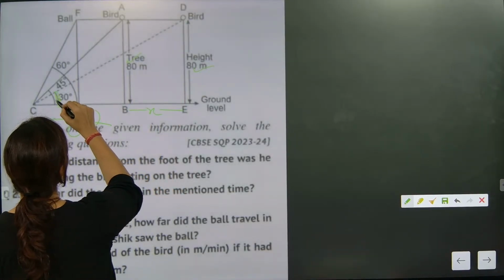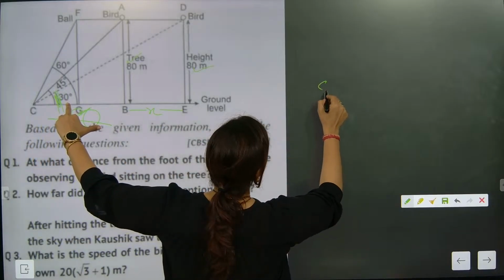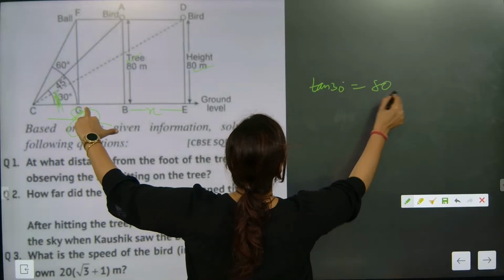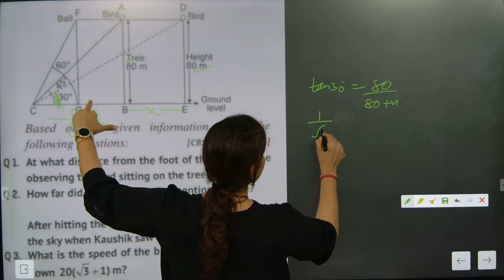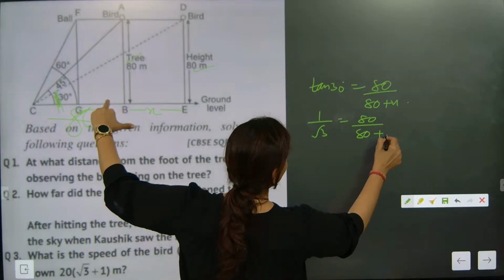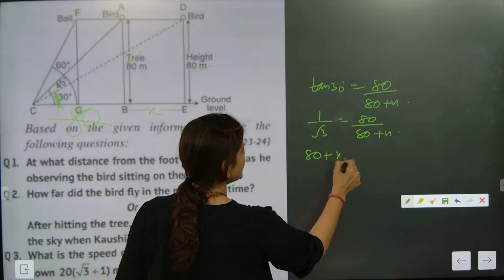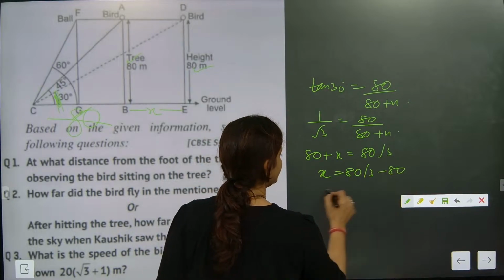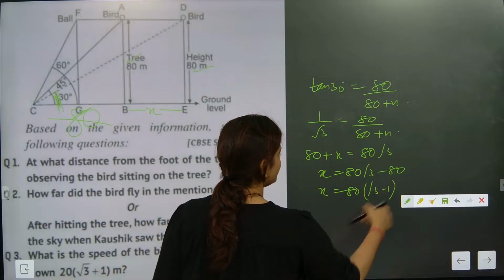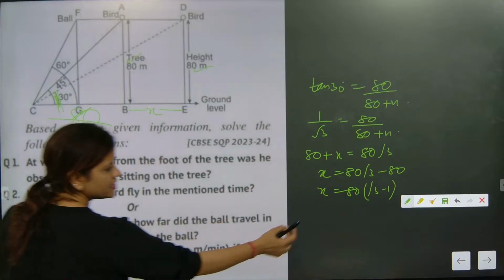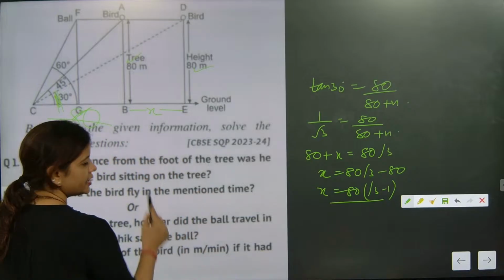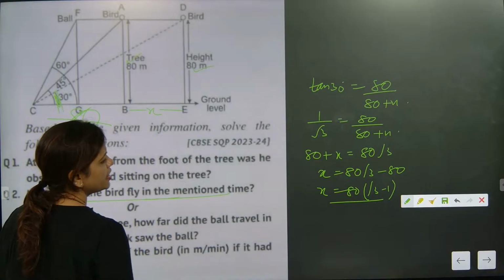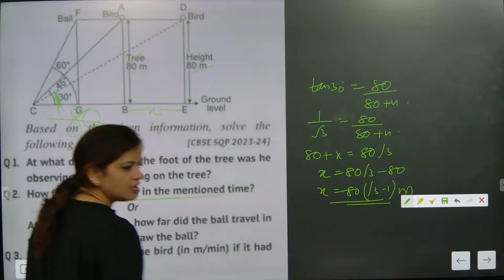Now here distance remains the same. So here first, this part we are going to solve: tan 30 degree is equal to 80 by 80 plus x. So 1 by root 3 is equal to 80 by 80 plus x. So 80 plus x is equal to 80 root 3. So x is equal to 80 root 3 minus 80. x is equal to 80 (root 3 minus 1). So this distance is coming as 80 (root 3 minus 1). How far did the bird fly in the mentioned time? This is the distance flown by the bird in 2 seconds.